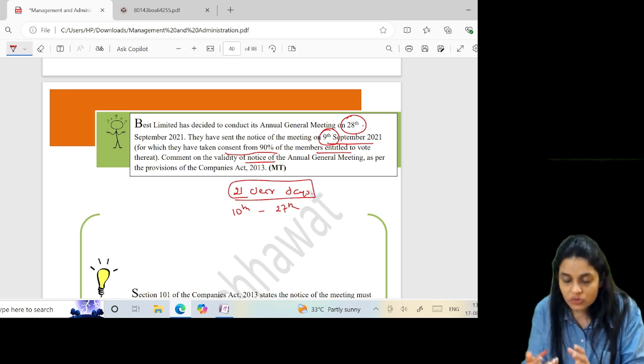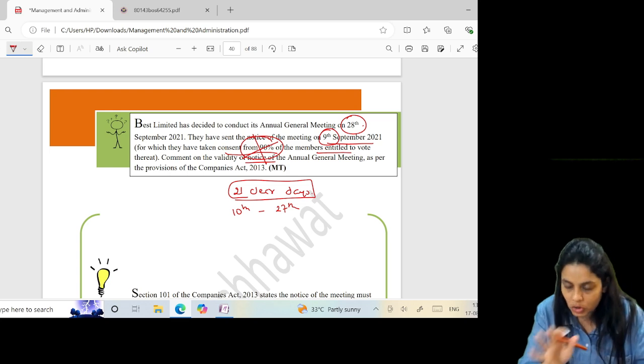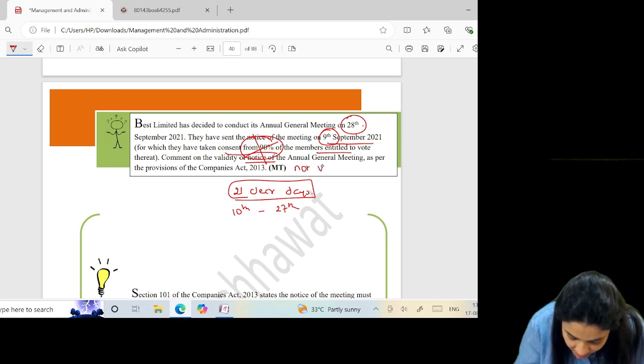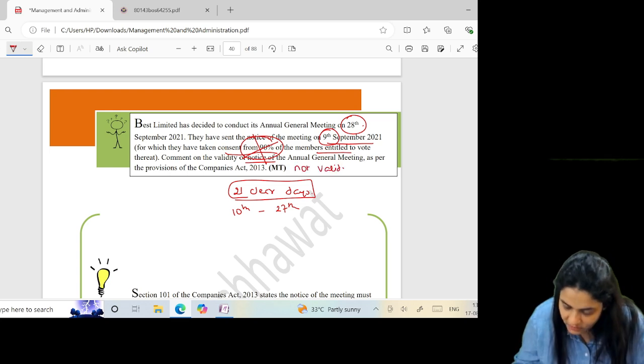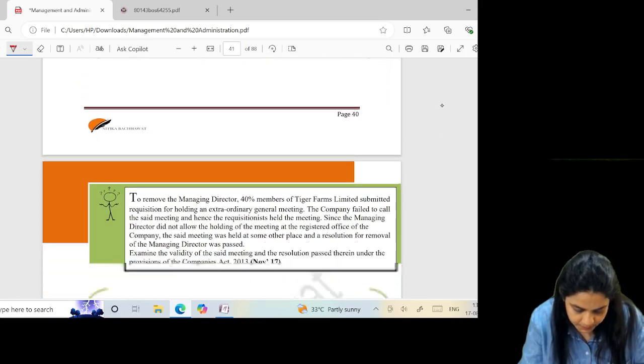If 21 clear days notice is not there, consent of 95% should be taken. Here they have taken consent of 90, not valid. So can we say the notice is not valid? Yes, the notice is not valid, right?